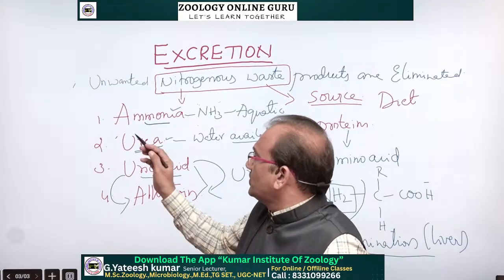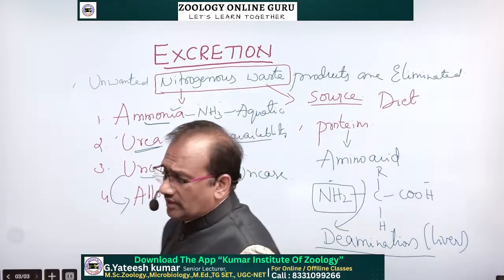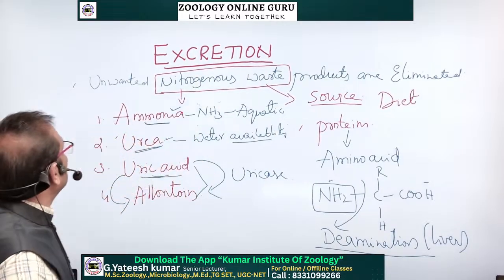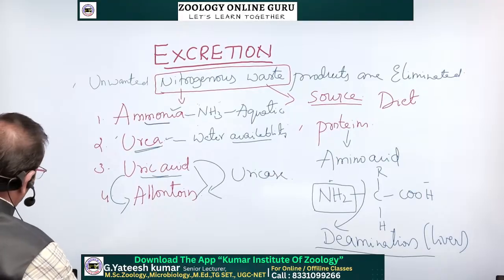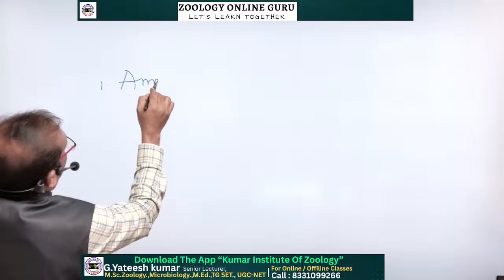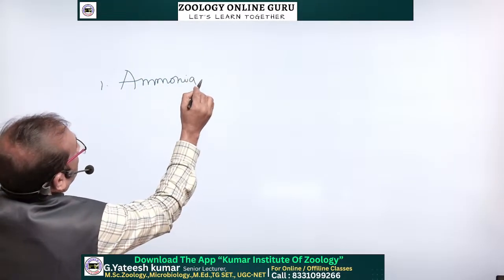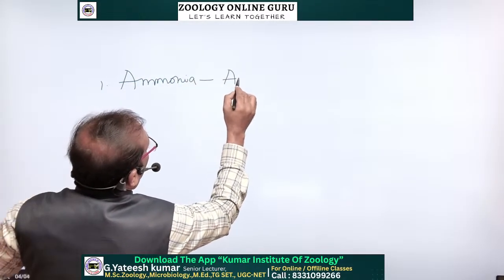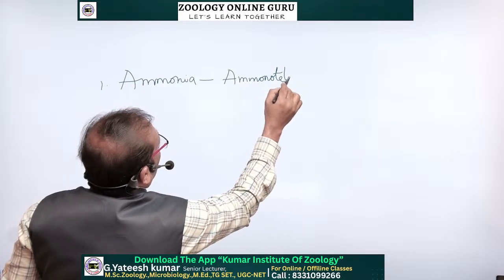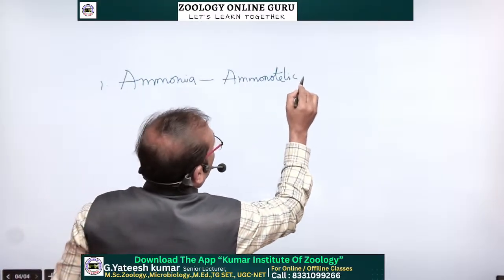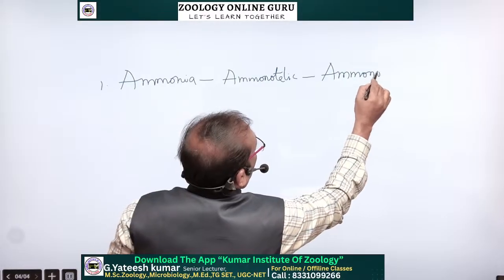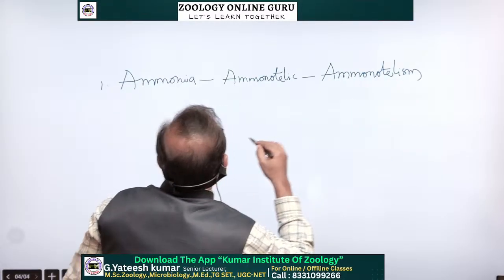If the organism excretes ammonia as the excretory waste, that type is known as ammonotelic organisms, and that method is known as ammonotelism.